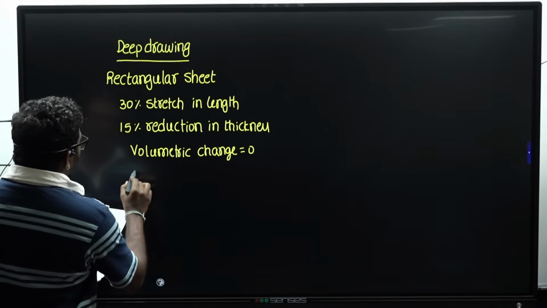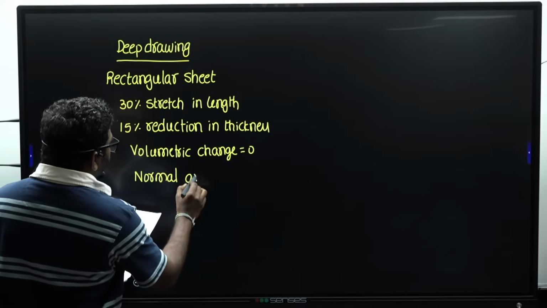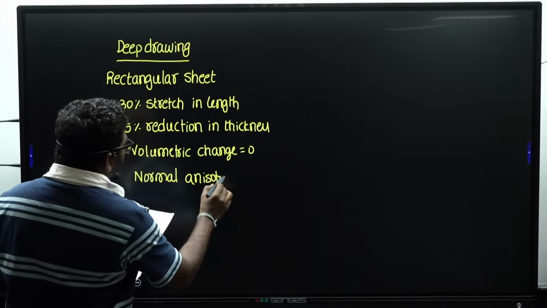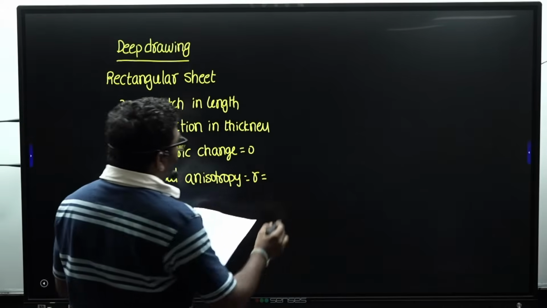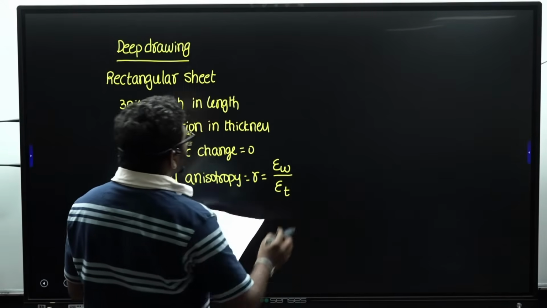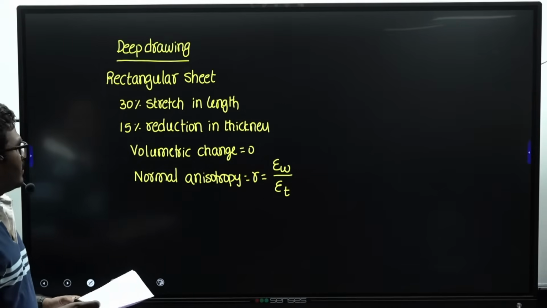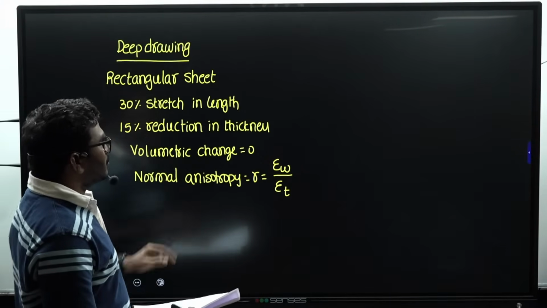Normal anisotropy is the ratio of true strain in width direction to the true strain in thickness direction. We don't know the true strain in width direction, so we need that.